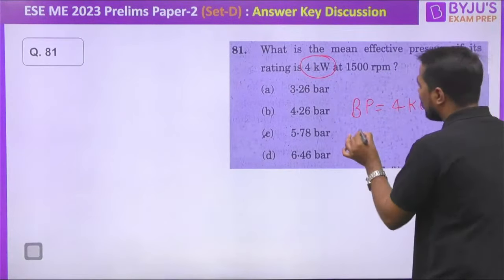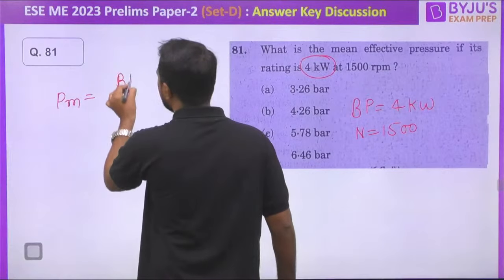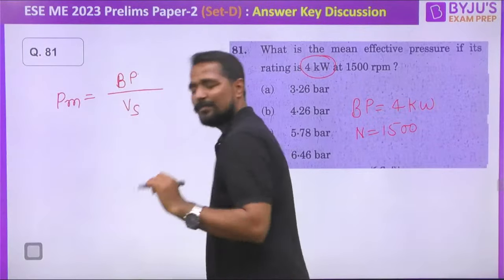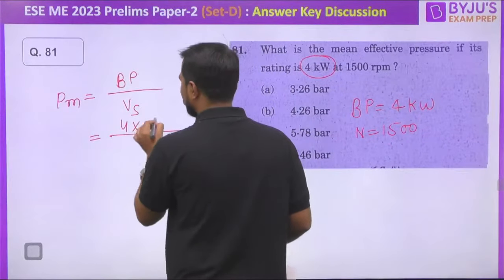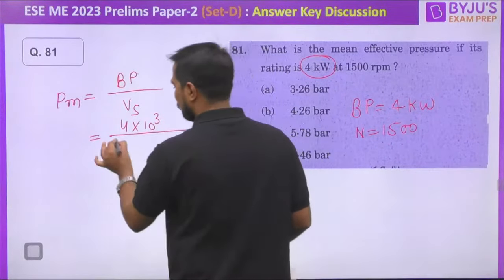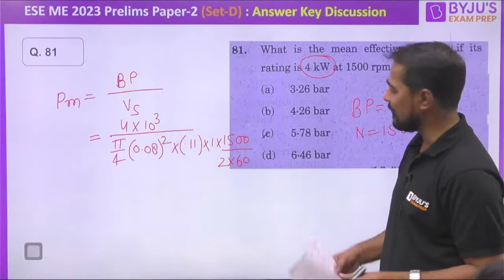From here we can easily write mean effective pressure as brake power divided by swept volume. The brake power is 4 kilowatt, or 4 into 10 raised to 3. After that, pi by 4 D square into L, where D is 0.08, as given in the last option, and L is 0.11, into the number of cylinders, only one cylinder. RPM is given as 1500 divided by 2 into 60. Do you know why? It is a 4-stroke engine.